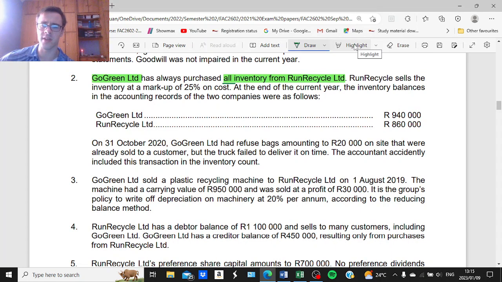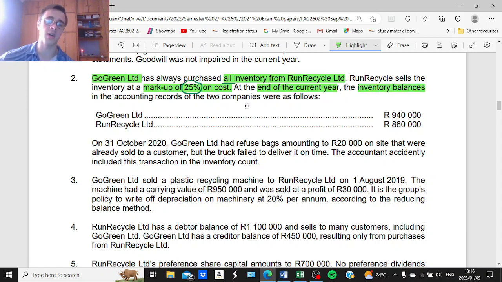Let's read further. Ron Recycle sells inventory at a markup of 25% on cost. So we will use the 25% as part of our calculation of the unrealized profit. Now, at the end of the current year, so at the 31st of October 2020, the inventory balances in the accounting records of the two companies were as follows.